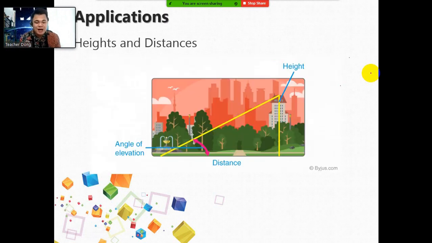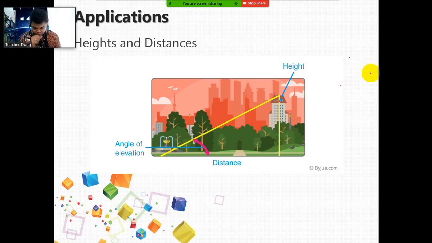Okay, now what are the applications? For as long as it talks about heights and distances that involve a triangle, we are talking about trigonometry. For example, in engineering, of course, we are also dealing with heights and distances. In engineering, architecture, chemistry, physics, and so on and so forth, you can see trigonometry. Even in calculus, it's being used, most specifically the 6 trigonometric functions.